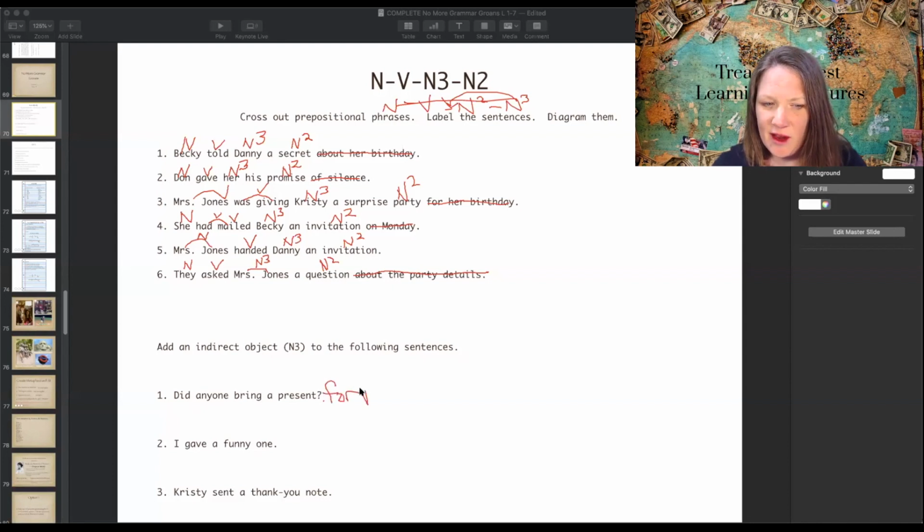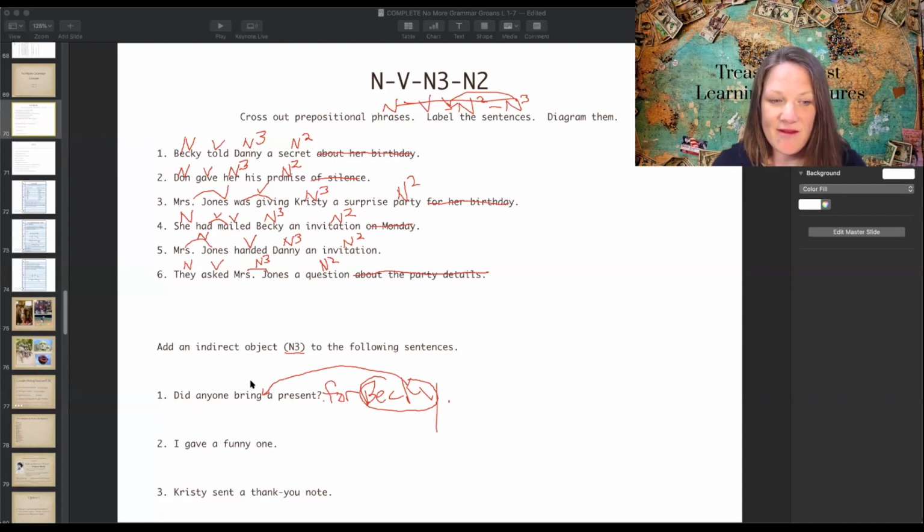Now, if I write this, Becky is not a noun 3. She can't be a noun 3 because she's in a prepositional phrase. If I need to add an indirect object, I'm going to take Becky and move her right here after the verb. Did anyone bring Becky a present?